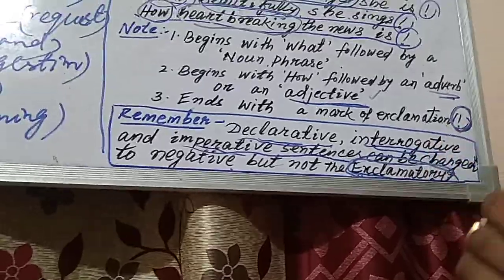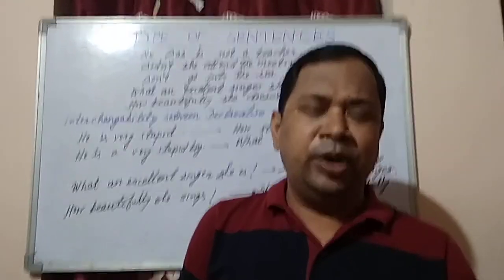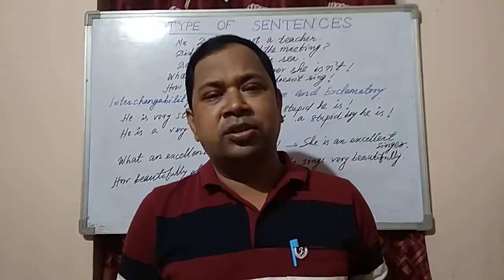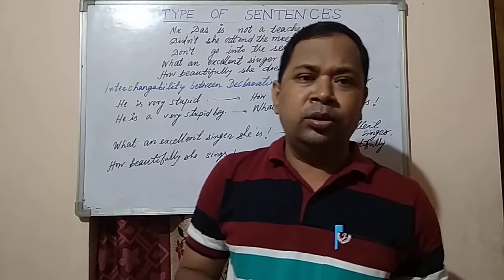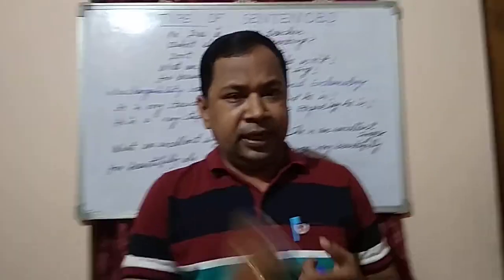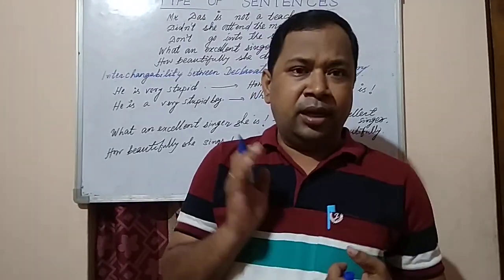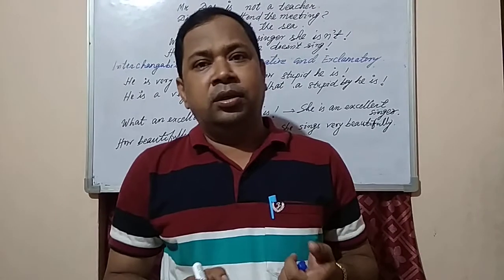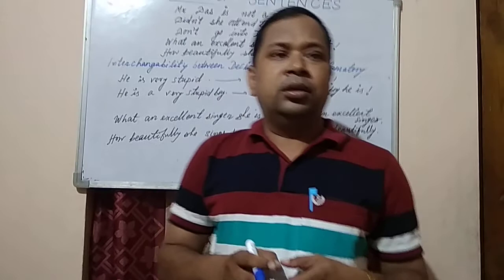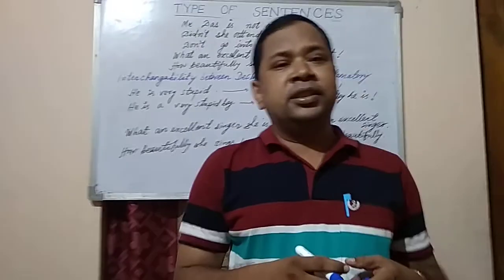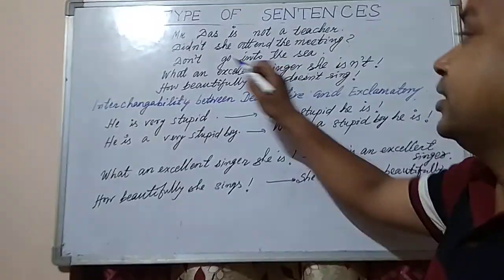Understand? Dear students, we have already discussed how the declarative sentences as well as the interrogative sentences along with your imperative sentences can be changed to negative form. You can see here, look at these sentences.